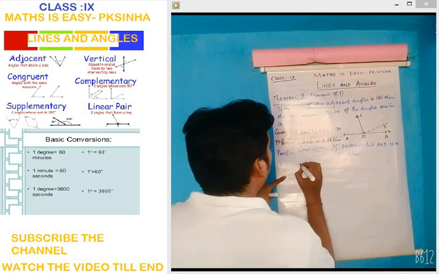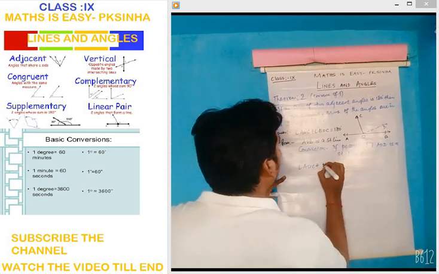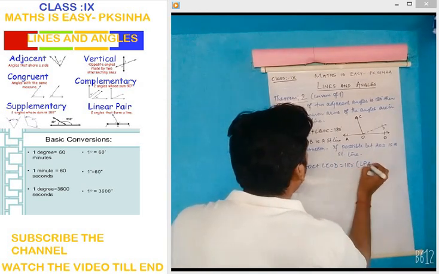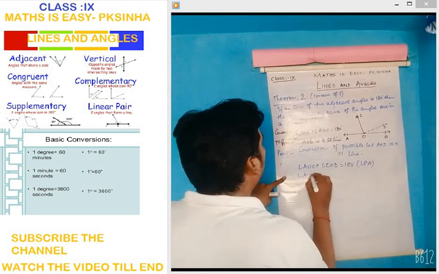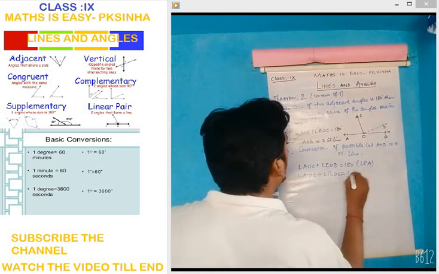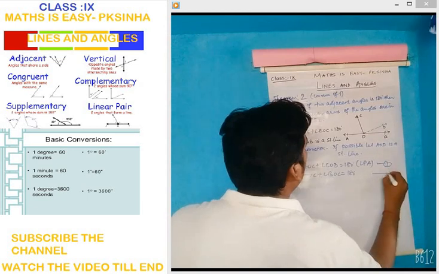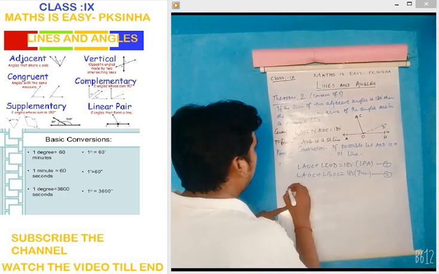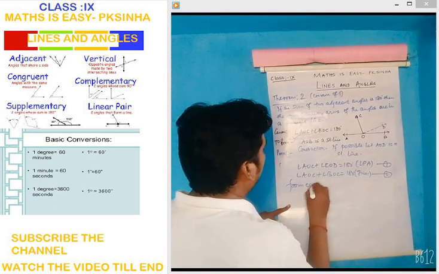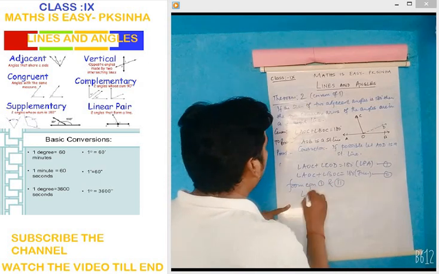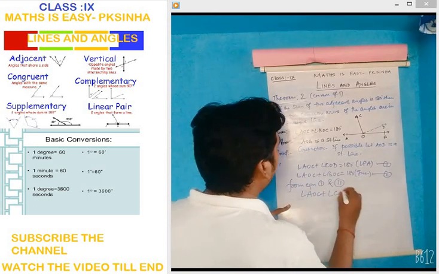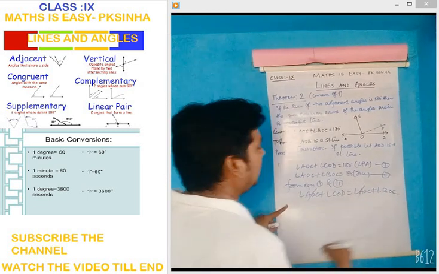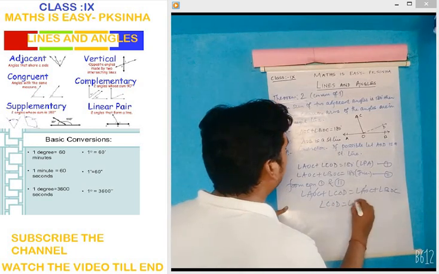Then if AOD is a straight line, we can write that angle AOC plus angle COD will be 180 degrees by the linear pair axiom. But already it is given that angle AOC plus angle BOC is equal to 180 degrees. So from equation 1 and 2, we get angle AOC plus angle COD is equal to angle AOC plus angle BOC. AOC on both sides gets cancelled, so angle COD is equal to angle BOC.